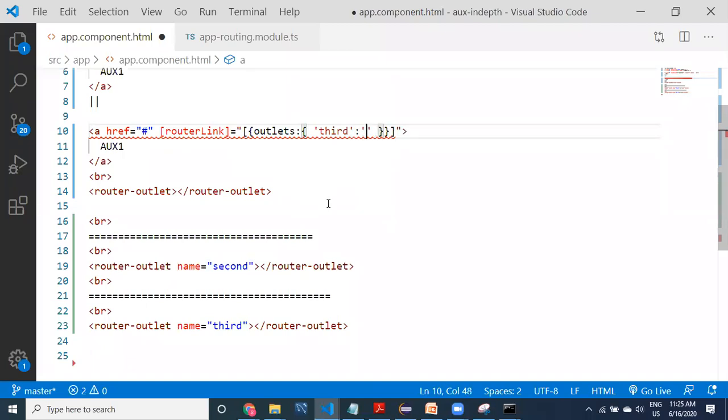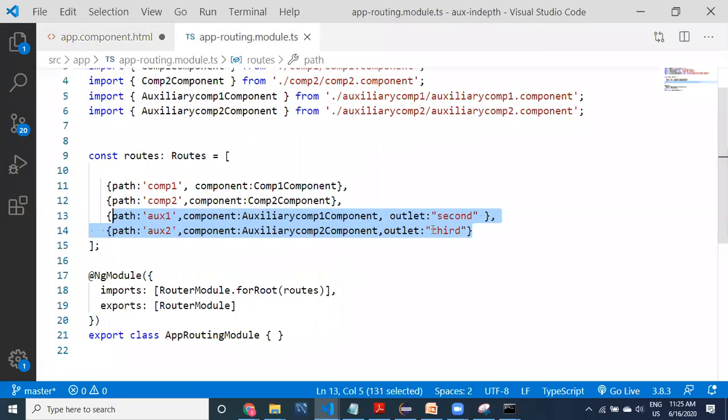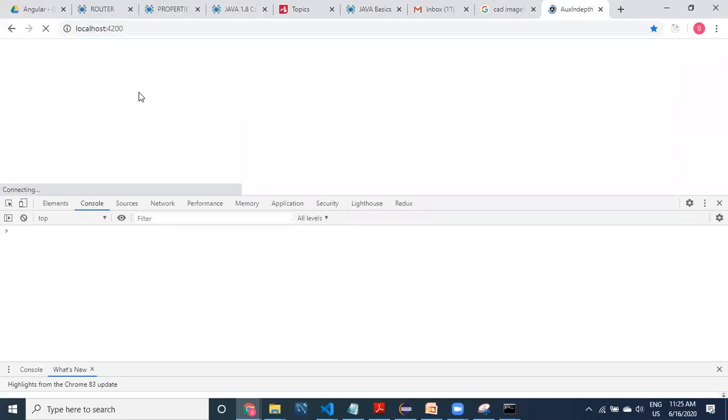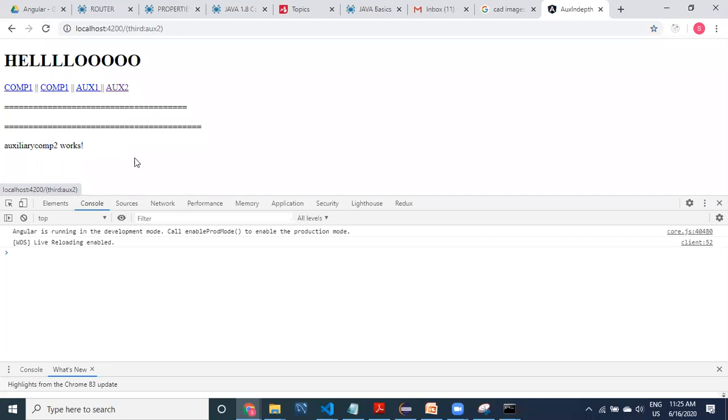For this you can provide the path. What is the path for this third? The path is AUX2, you can provide like this. Now this is going to be auxiliary 2. Let's look at it. Coming to the fresh code and clicking on AX2, it is going to display only AX2. If I click on AX1, see here guys, it's already open, so two things are provided here.